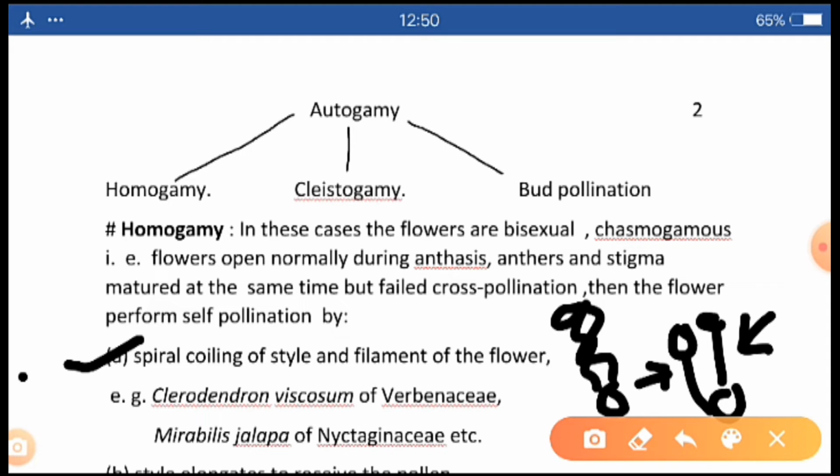In case of Verbenaceae, it is shown by Clerodendron viscosum. In case of Nyctaginaceae, it is shown by Mirabilis jalapa. That is, in these cases, homogamy is performed by coiling of the male part and the female part, that is, stamen and pistil coil to each other. Clear?